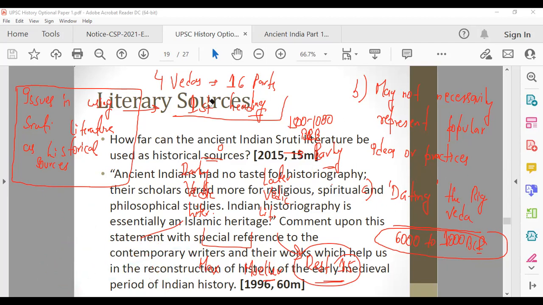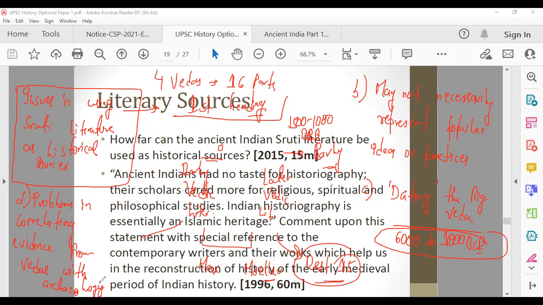So it's not like whatever is written there, you will believe it without corroborating with sources. Sometimes there is a problem in correlating evidence from Vedas with archaeology. Sometimes they do not match. So keep this particular point in mind.